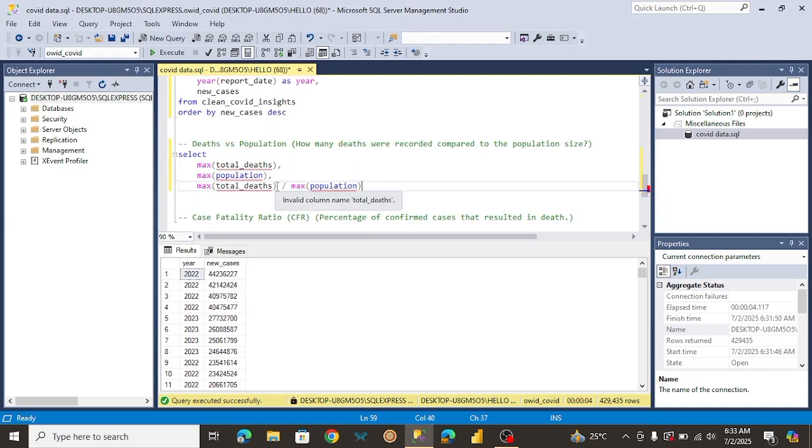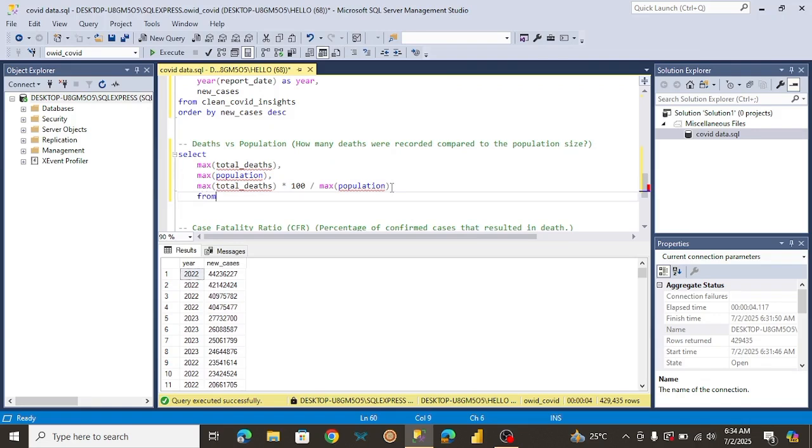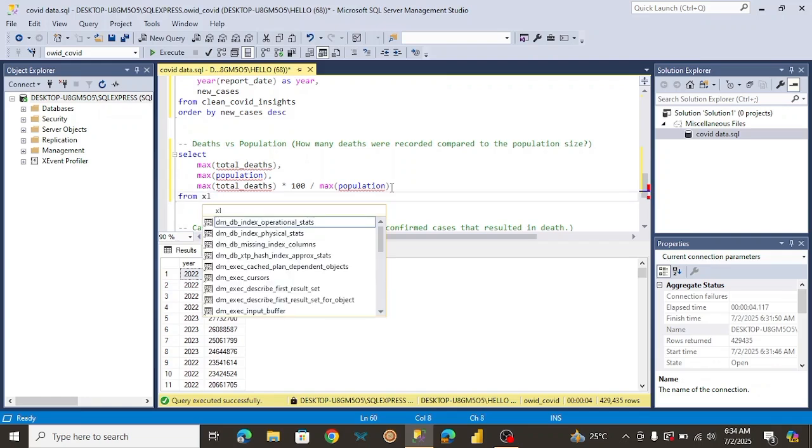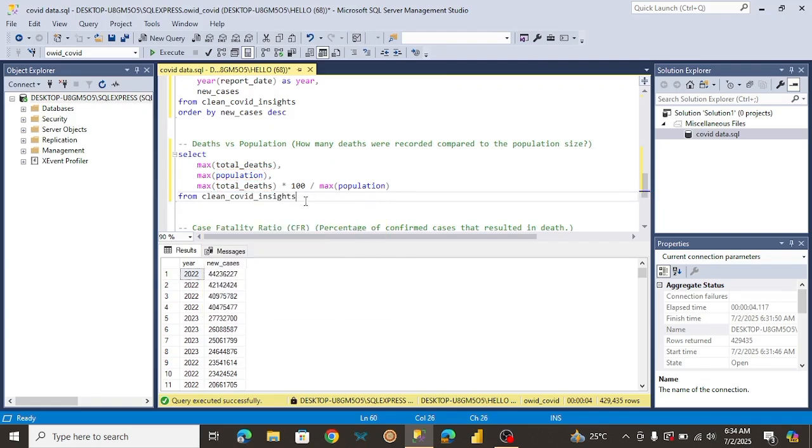Okay, and to format it into a percentage, it just makes things easier. So I want it in a way that 0% would be the lowest percentage and 1% would be the highest. So to format things into a percentage, I'm just going to times it by 100. I might try to include this calculation in the brief just to make things easier. So let me just select this from that will be, wait a minute. So let's try to run this to see if it will actually work.